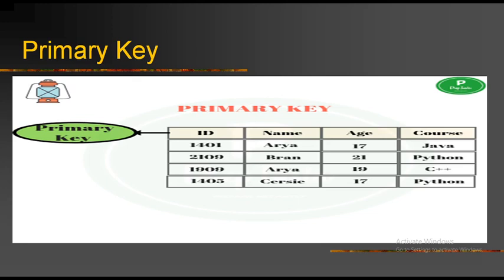You can set any one field as a primary key, but not more than one field as a primary key for a table. For example, in this table id is the primary key.